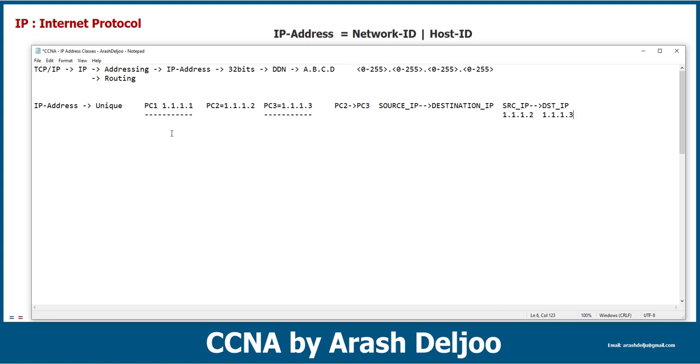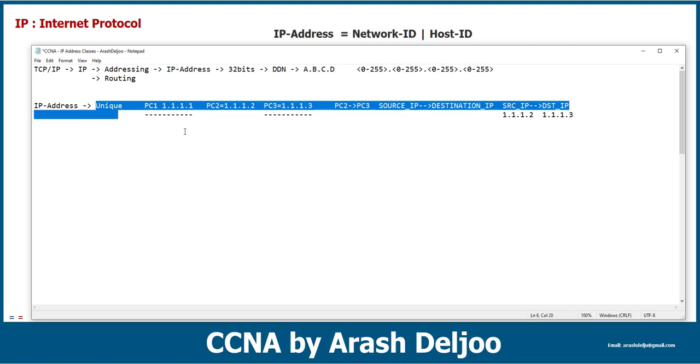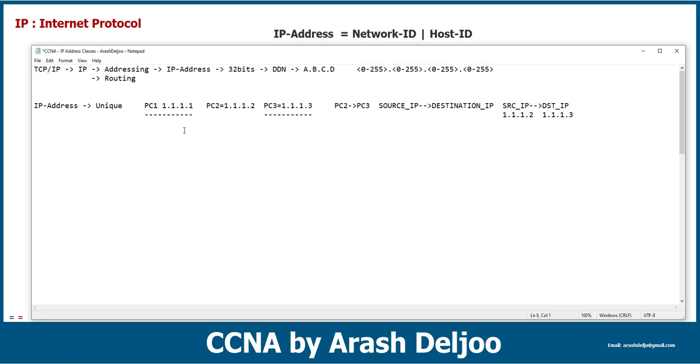But let me ask you one question. The question is, is uniqueness the sufficient and the only criteria that we need for, for example, an IP address? This means that if one IP address is unique, it's sufficient and we don't need another feature, another criteria for an IP address. Let me talk about this feature, okay?